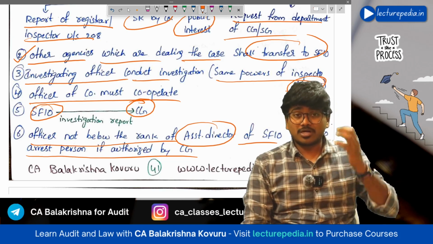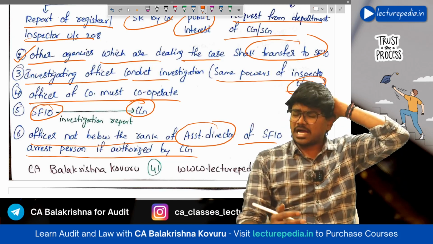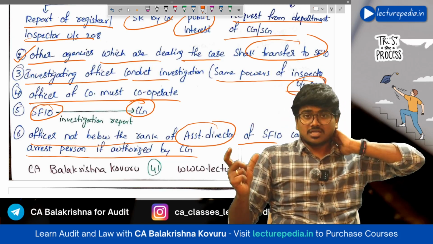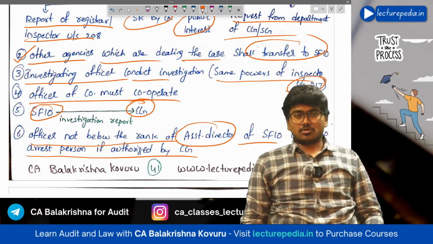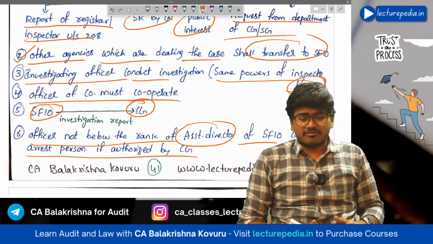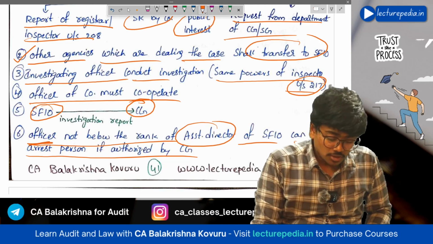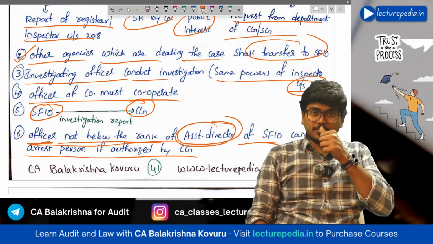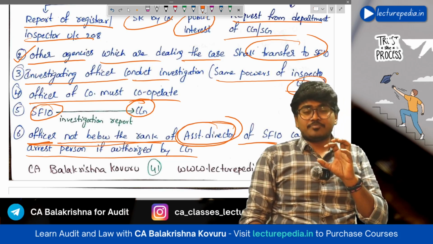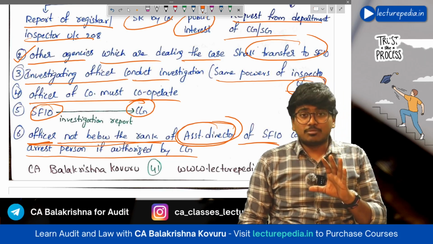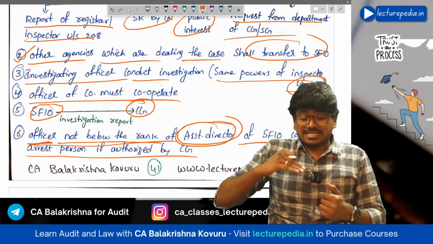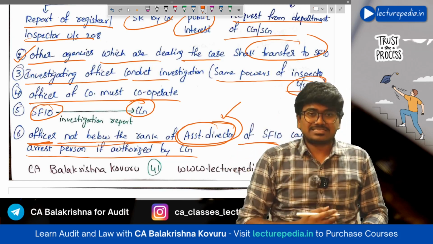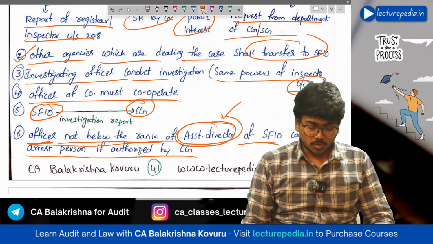Okay, SFIO is also having the power to arrest any person, if ordered by the central government. However, such power is available only with an officer who is not below the rank of assistant director of SFIO. To arrest a person, the power is available with the officer whose rank is not below the assistant director of SFIO.